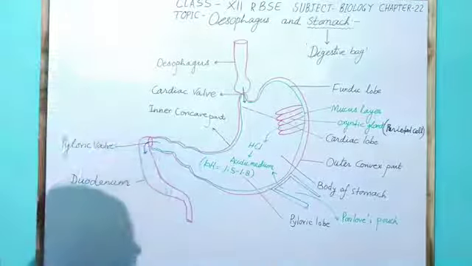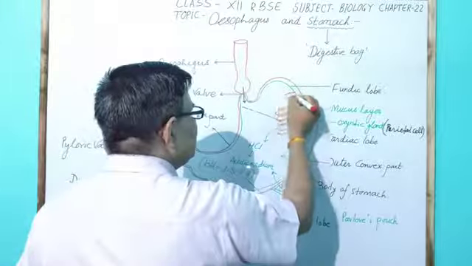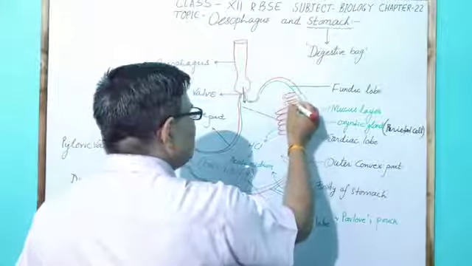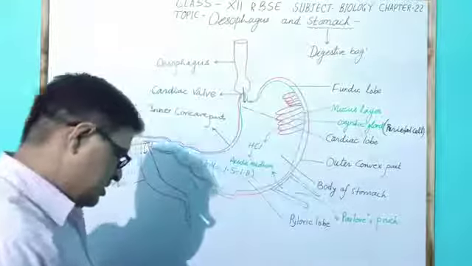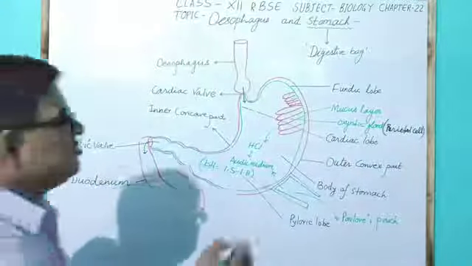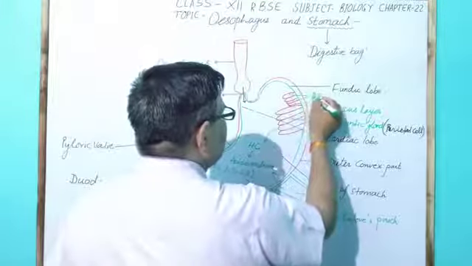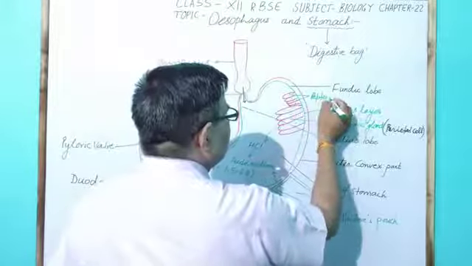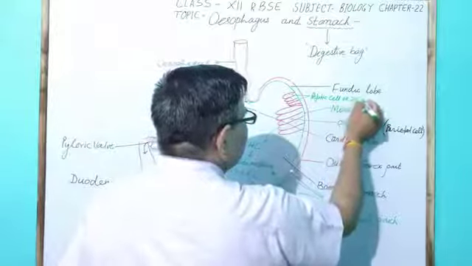Another type of gland has many small cells, and different names have been given to them. These are peptic cells, also known as zymogen cells.